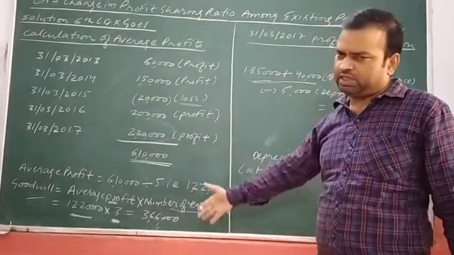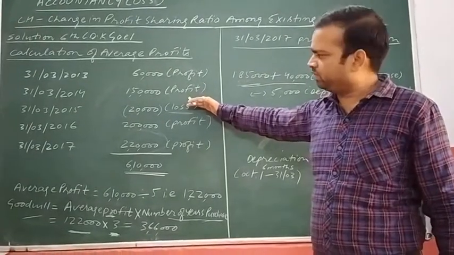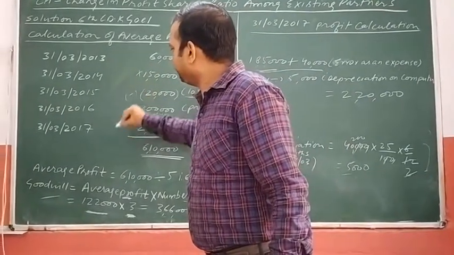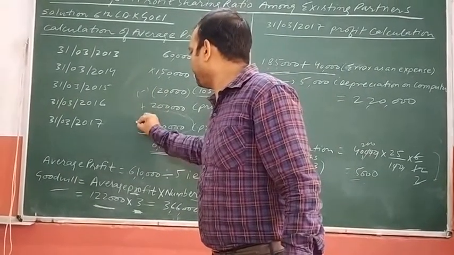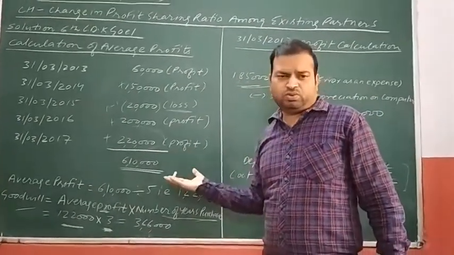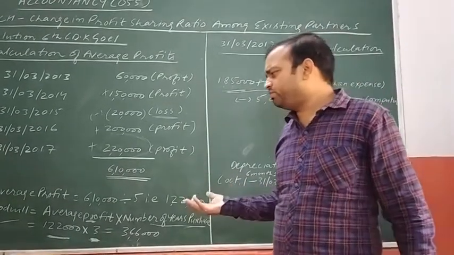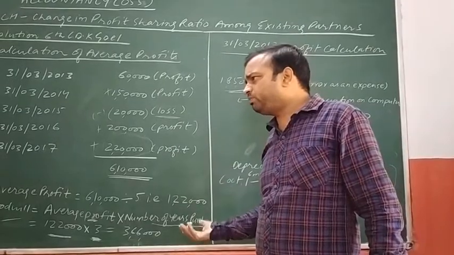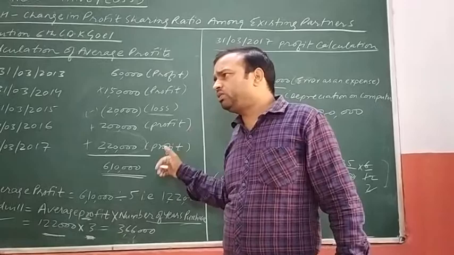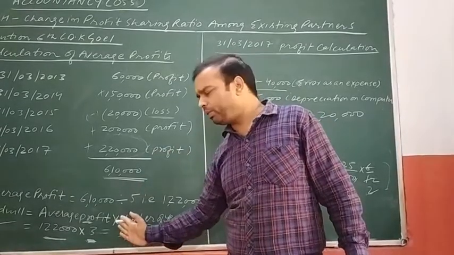Now simplify it. Just add all the figures, and subtract the loss figure of 2015. 60,000 plus 1,50,000 minus 20,000 plus 20,000, 2 lakh plus 2,20,000. The answer will be 6,10,000, the total of 5 years profit. As we all know, for calculating average profit of 5 years, we need to divide 6,10,000 as the total profit of 5 years by 5.